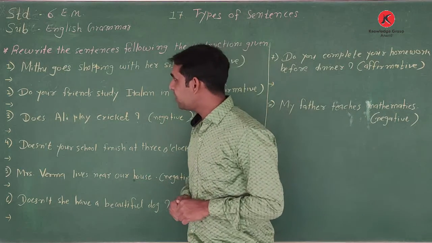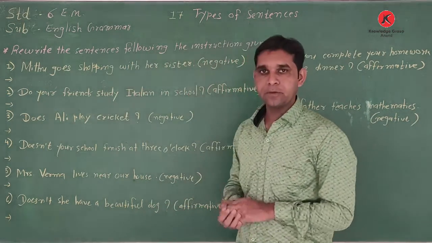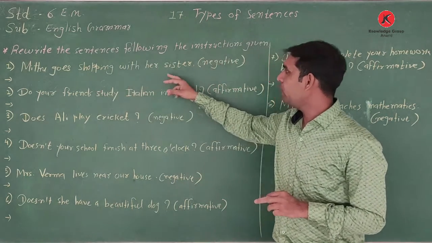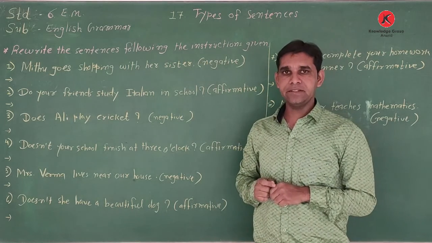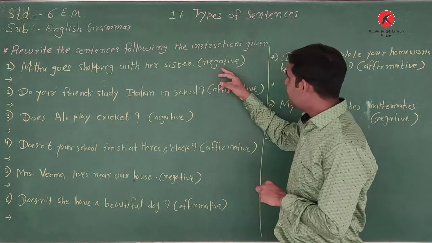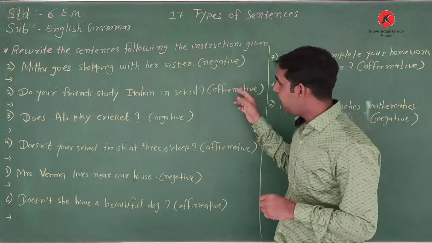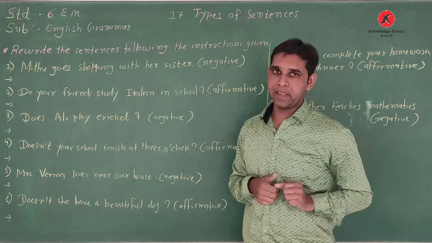The first sentence is here given. Mithu goes shopping with her sister. Okay, the sentence is Mithu goes shopping with her sister, and in the bracket the instruction is what? Negative. So what we do? We change the sentence according to the given instruction in the bracket.